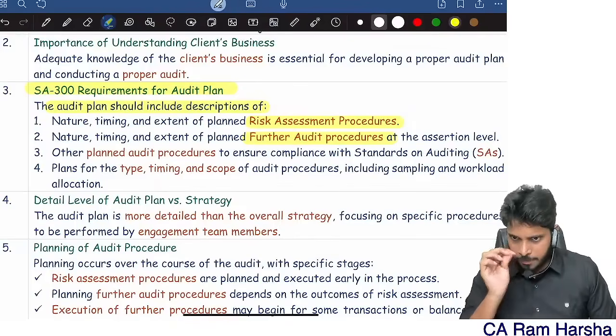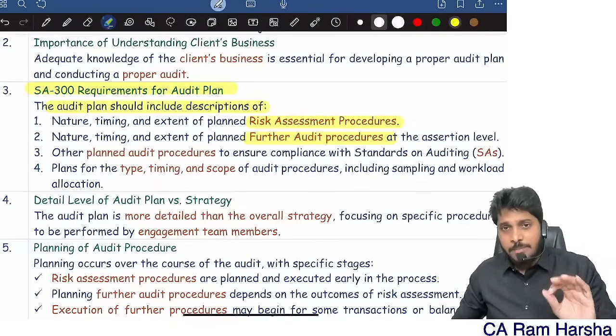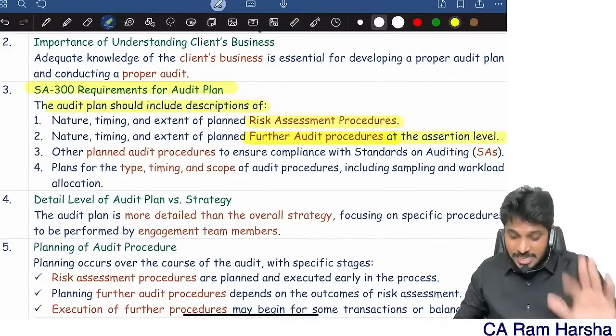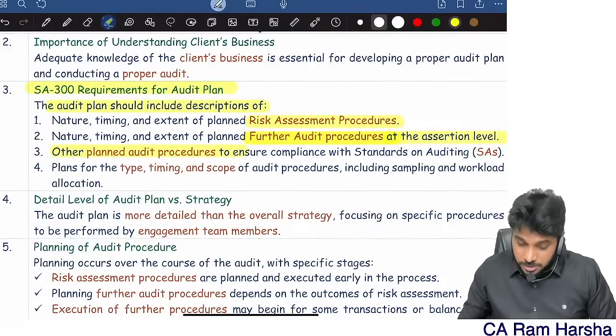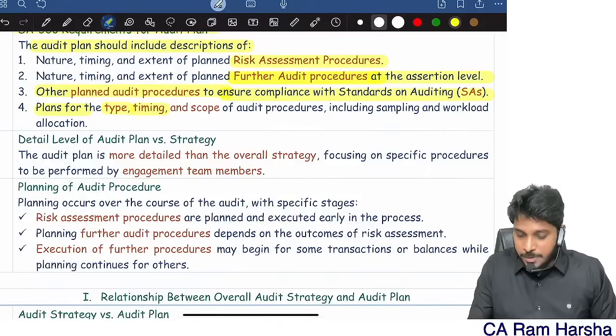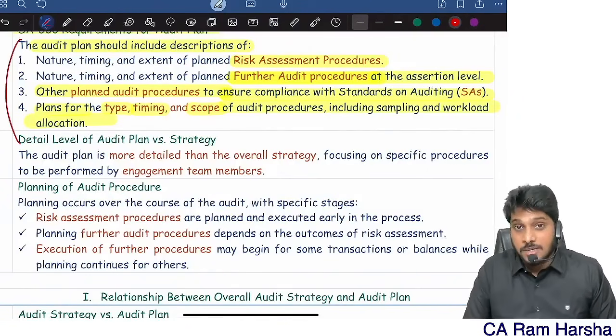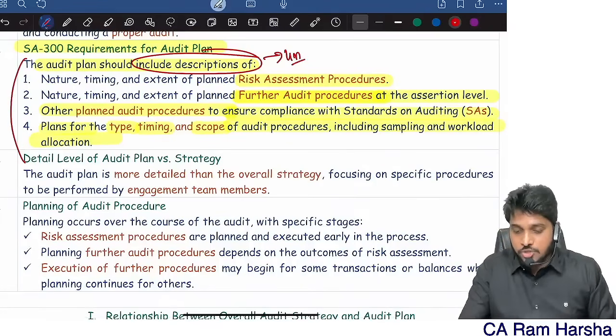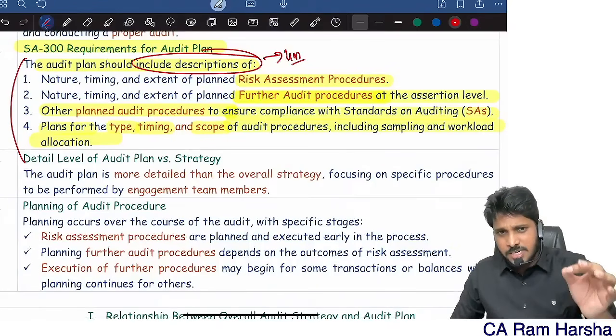So nature, timing and extent of risk assessment, nature, timing, extent of further audit procedure at assertion level, other planned procedures to ensure compliance with standards on auditing, and plans for type, timing, scope of audit, including sampling and work allocation. Everything has to be considered. Audit plan should include a description of this itself, a 4 marks question. The audit plan must contain description of the following.